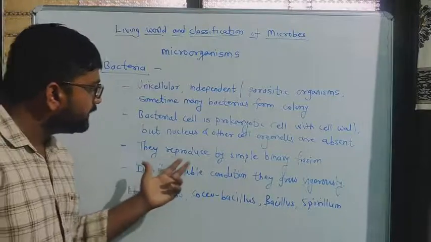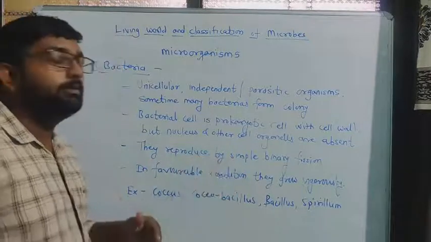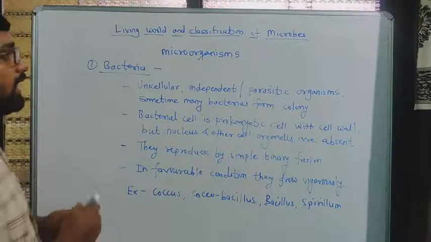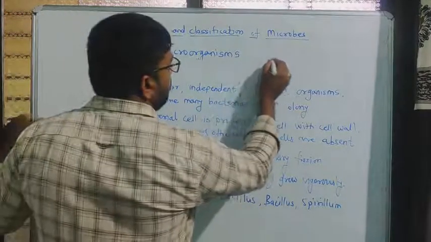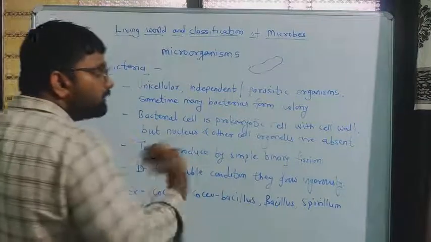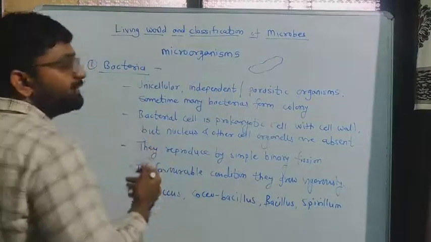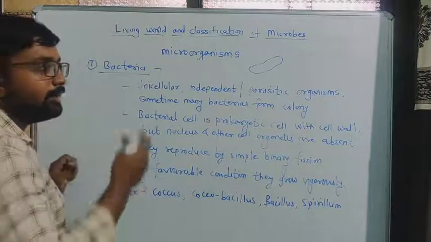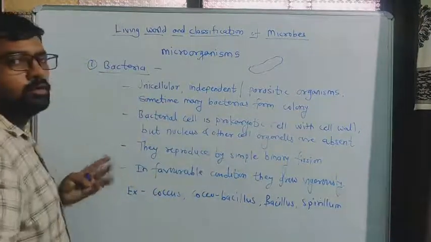Then they reproduce by simple binary fission. Their reproduction takes place like this. Look, suppose this is one bacteria. Now its reproduction takes place by simple binary fission. Binary fission means what? It gets cut into two bacteria.